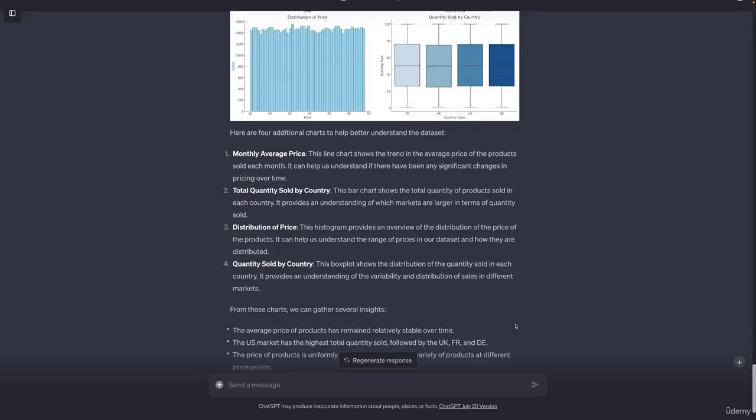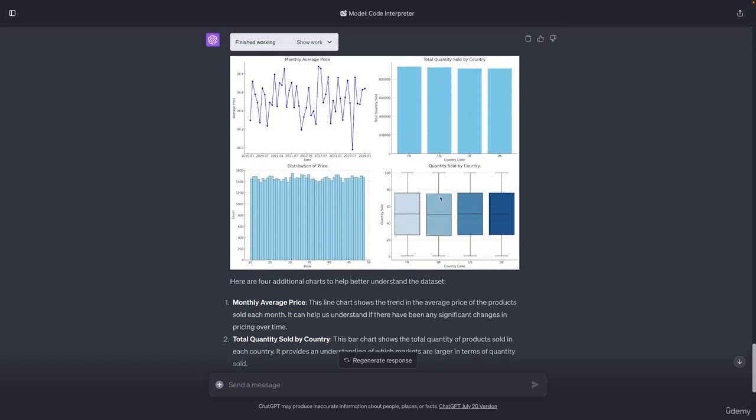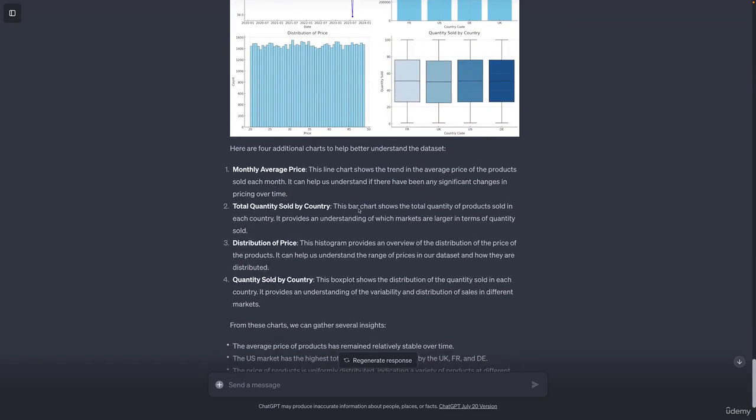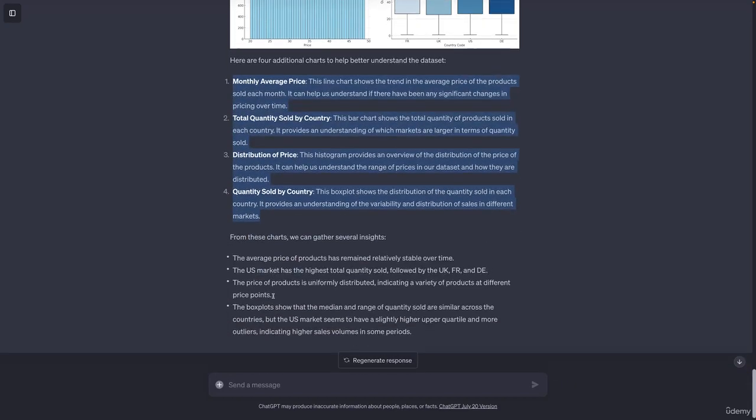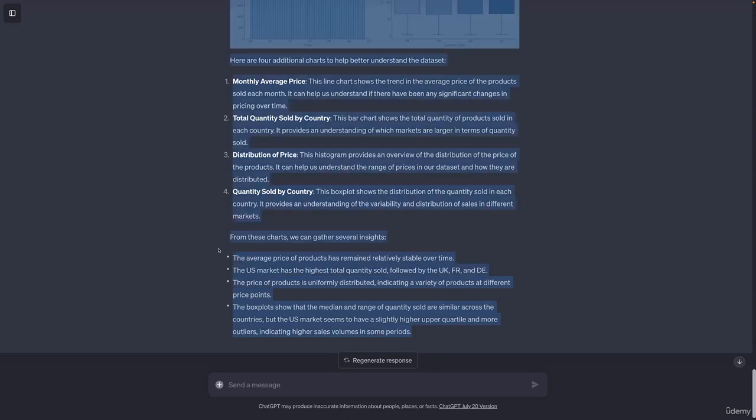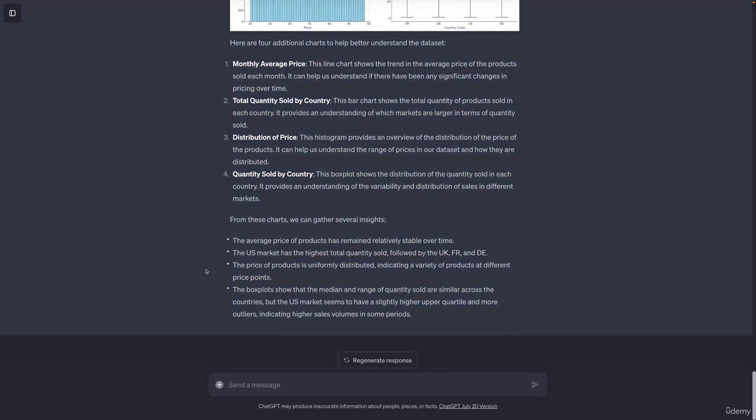And now we get 4 new charts, more or less new charts. We had some of these already, with some additional information about what was displayed and also some insight about the data that is displayed in here. Now, of course, we could dive deeper here into the data, create more charts and so on, but the idea here was to give you a general overview of the capabilities of the code interpreter when it comes to data analytics. Therefore, let's now leave this area and let's move on with the next use case of the code interpreter.